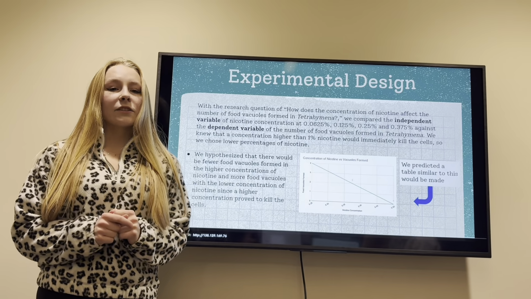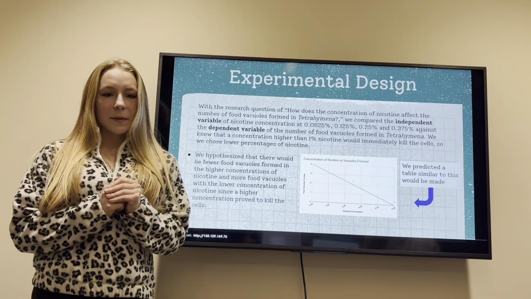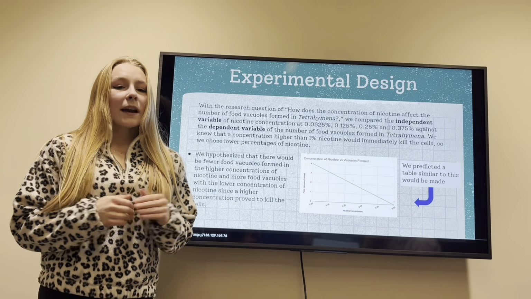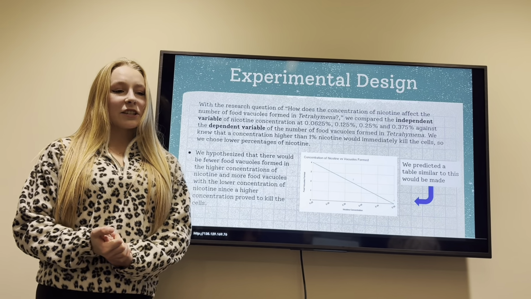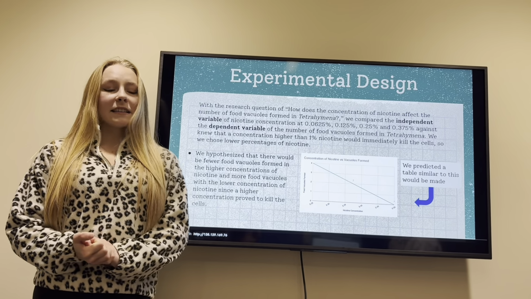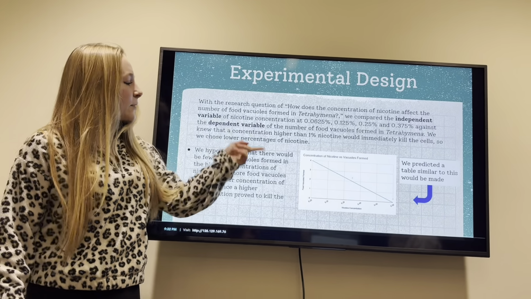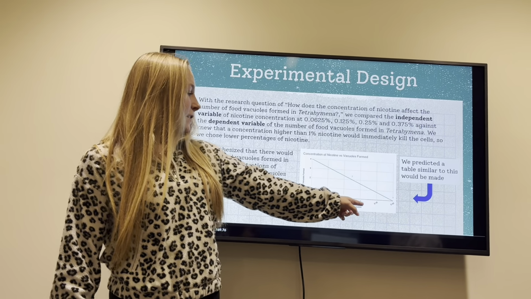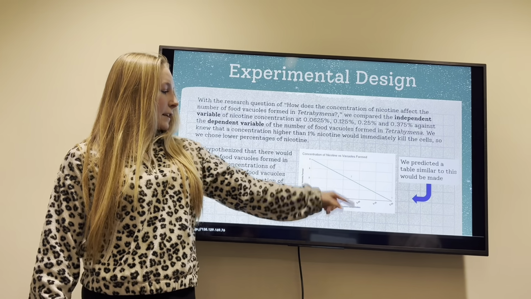We knew that a concentration higher than 1% nicotine would immediately kill the cells, so we chose lower percentages of nicotine. We hypothesized that there would be fewer food vacuoles formed in the higher concentration of nicotine and more food vacuoles with the lower concentration, since a higher concentration proved to kill the cells. We predicted a table similar to this, where as the nicotine concentration increases, the food vacuoles formed decrease.